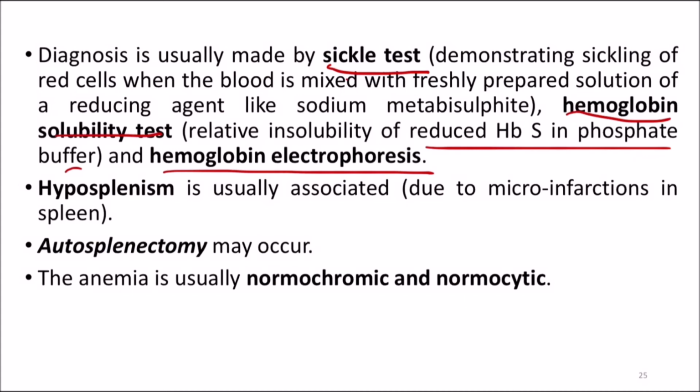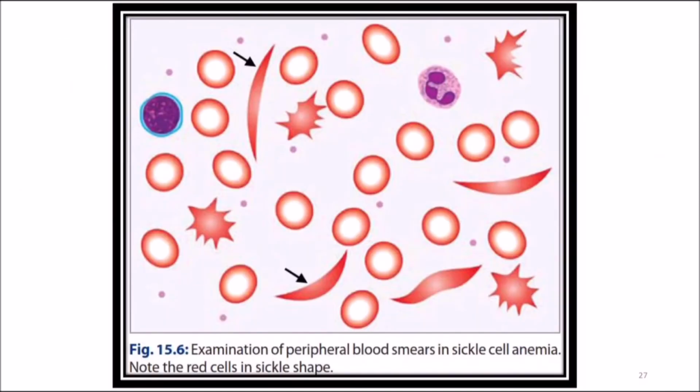Hyposplenism is usually associated, due to microinfarctions in the spleen. Hyposplenism is a common finding associated with sickle cell anemia. Autosplenectomy may occur. The anemia is usually normocytic normochromic anemia. This is a picture which shows the blood smear you can see in sickle cell anemia. Note the red cells in sickle shape here. Sickle shaped RBCs can be seen in a peripheral smear in sickle cell anemia.